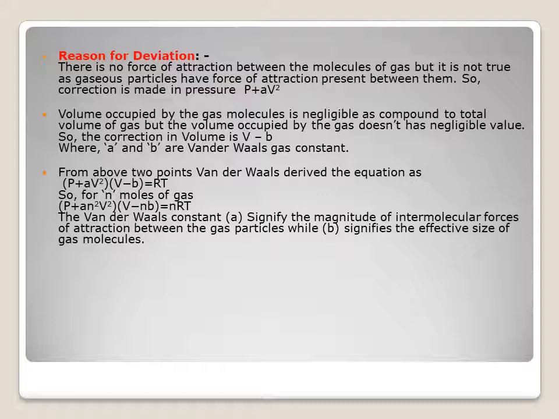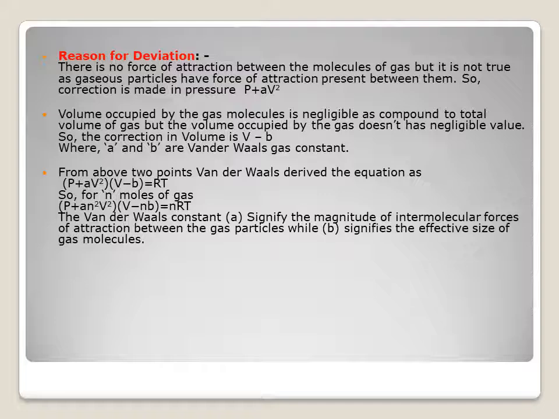The real gas obeys the ideal gas equation PV is equal to nRT only if the pressure is low or the temperature is high. However, if the pressure is high or the temperature is low, the real gas shows marked deviations from ideal behavior. The reasons for such behavior have been found to be these. Number 1, the volume occupied by the gas molecules is negligible as compared to the total volume of gas. Number 2, the force of attraction or repulsion between the gas molecules is negligible.